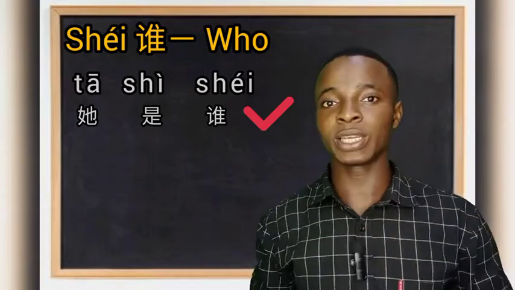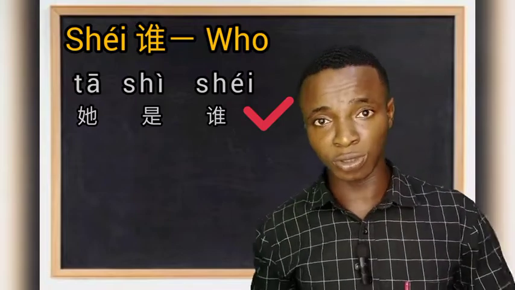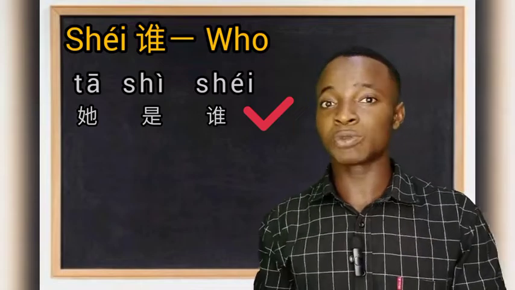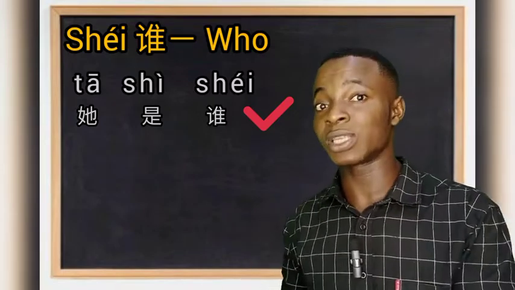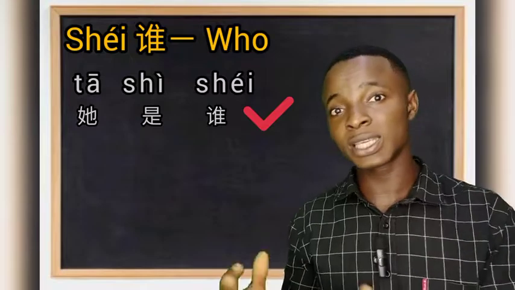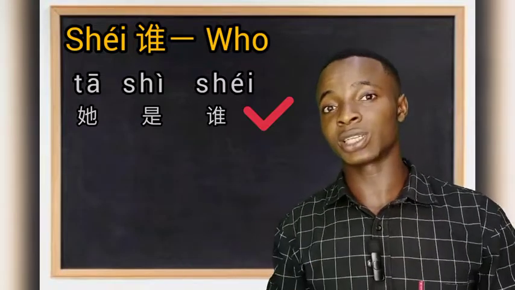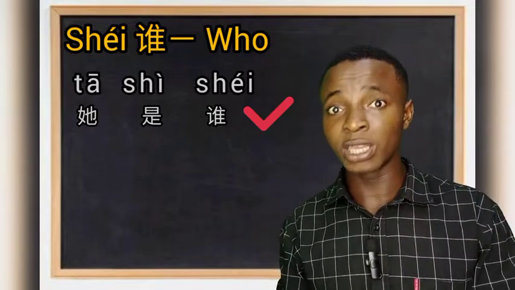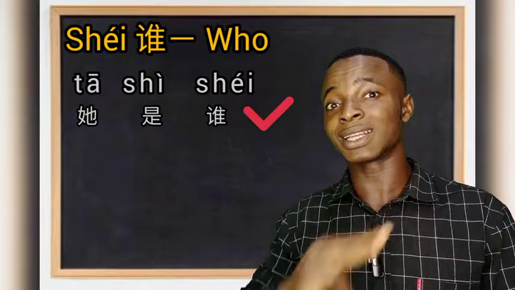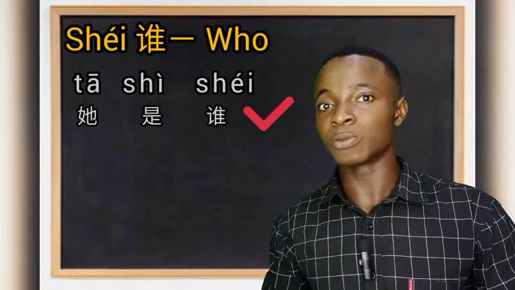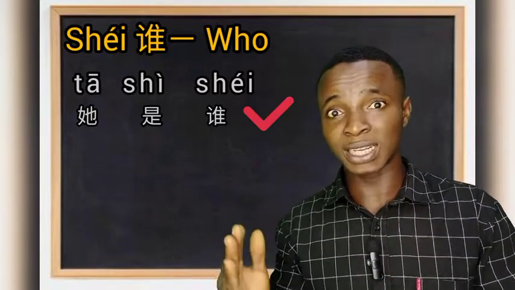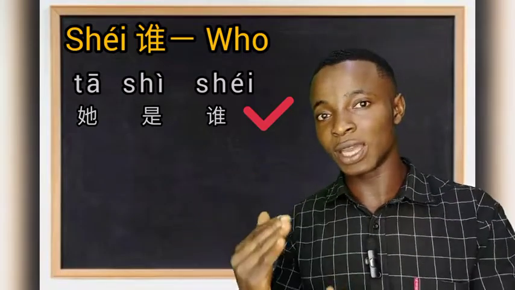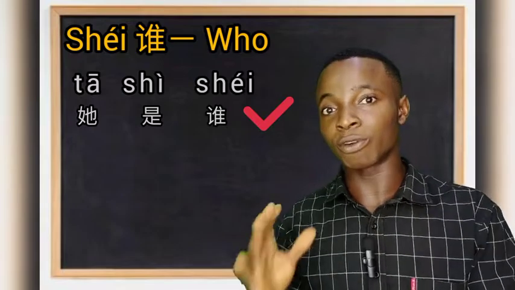Another thing that I want everybody to know is that Chinese doesn't distinguish genders in speech. So for example, as we ask who is she, we say 她是谁. If we want to ask who is he, we can as well say 她是谁, because in Chinese the pronoun means he, she, and it. So we can use that with all three. So we don't distinguish genders while pronouncing, but the difference is in writing. So when we write the character for he and the character for she, they are always different from each other.